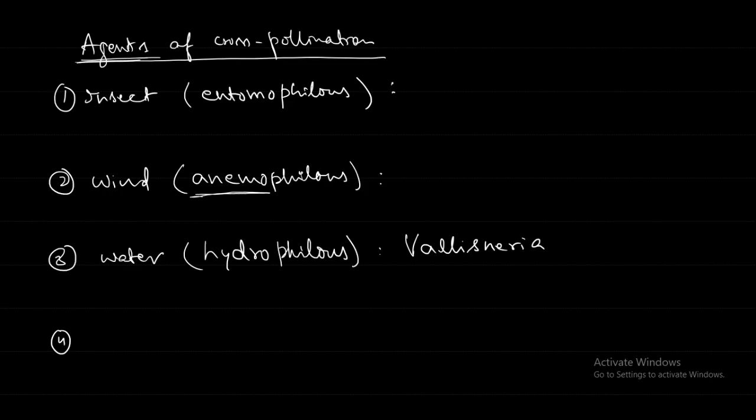So the huge number of male flowers that are being produced will be floating and they will reach the female flowers. The pollen will be released. Now this is through water and we don't know exactly the location of the female and male flower, it may be very far. So huge numbers have to be produced. So what are the characters here? The pollen grains that are produced are in large numbers. The pollen grains have a specific gravity almost equal to that of water, so that they can remain floating below the surface of water. So what is specific gravity?